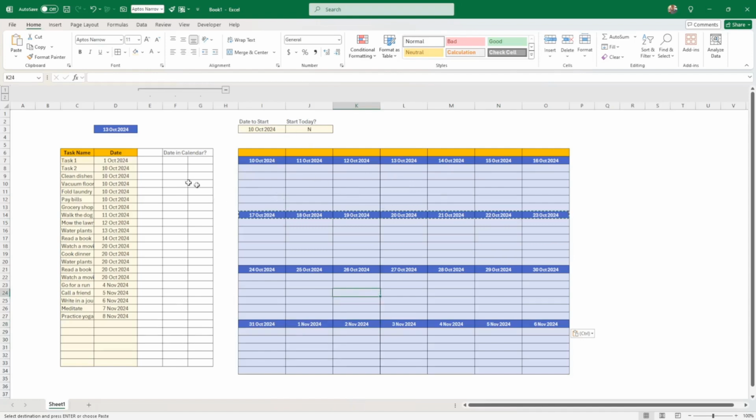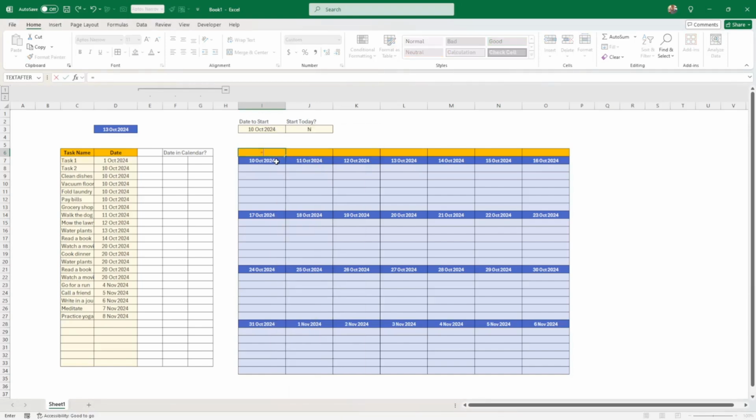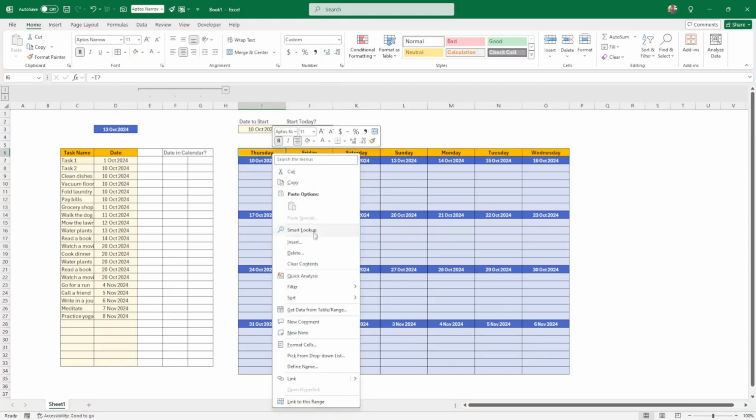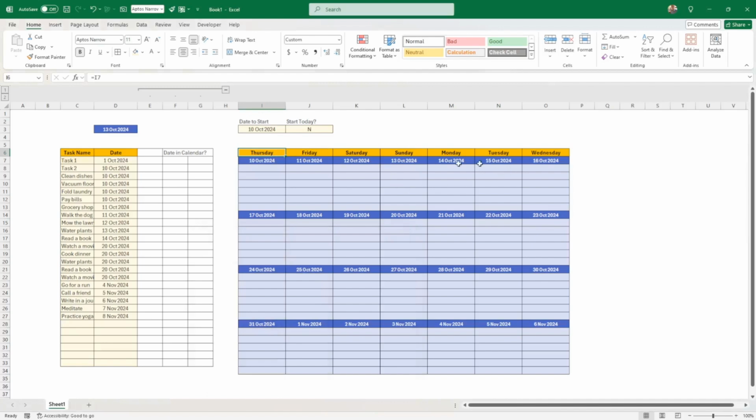What I would like to do is to put all the tasks that are on that day here. Before we do this, let me just show you something. You just repeat the date that is below, so you put an equal to the date below here, and then you drag that all the way across. The reason you see the full day here is I've changed the formatting of the cell, so I put 4 Ds here, and I put the same color here. So now we can start the formula.